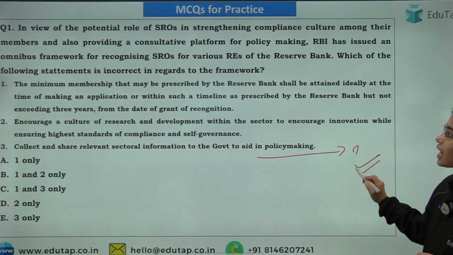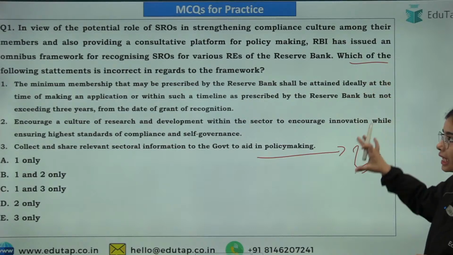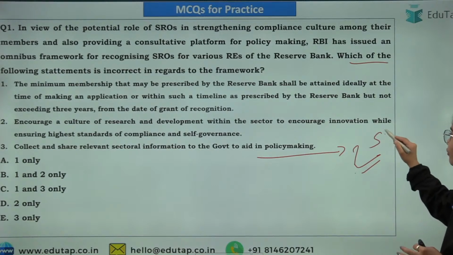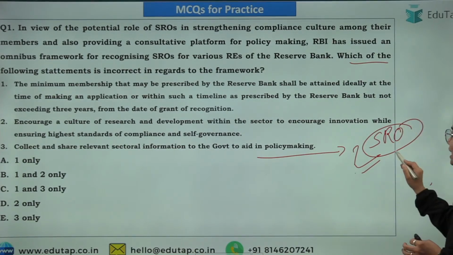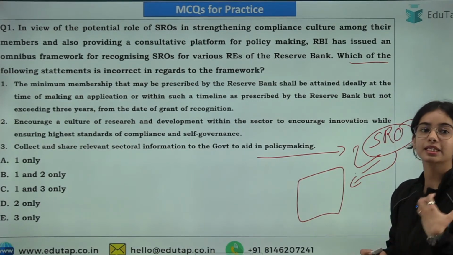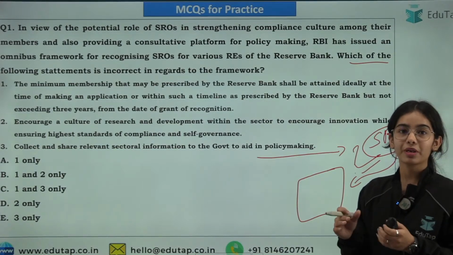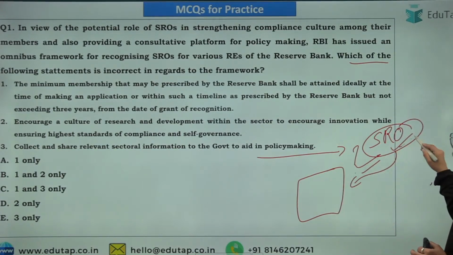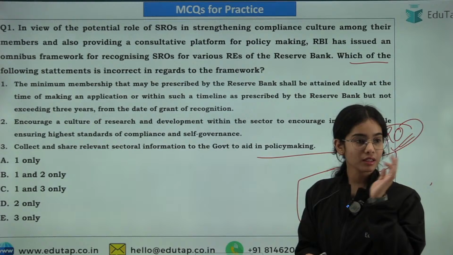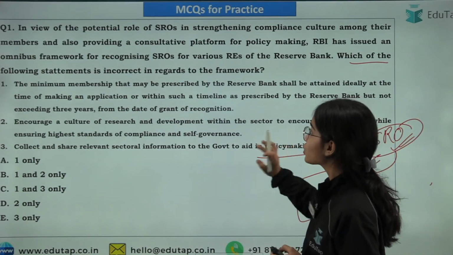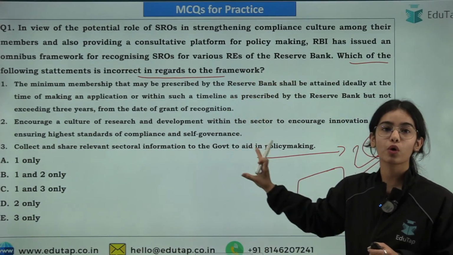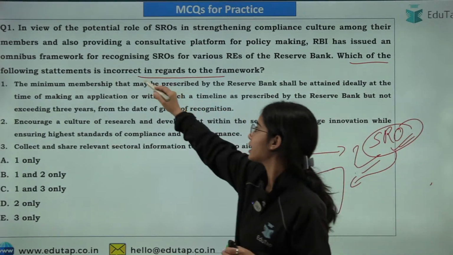So this is the question regarding which of the following statements is incorrect regarding the SRO framework. Recently the Reserve Bank of India has released the framework for the self-regulatory organizations that will be working for a particular domain. For the fintech sector, for the banking sector, for the NBFCs, there will be SROs present. So here you have to tell, in regards to the framework for the self-regulatory organizations, which of the following statements is or are incorrect.